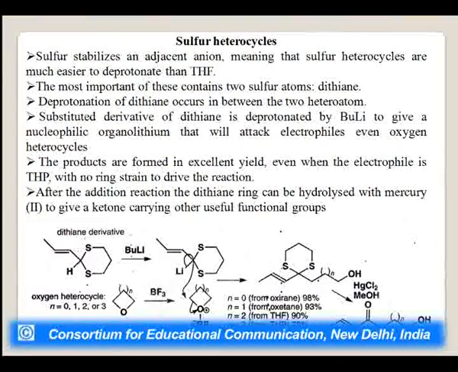So this kind of addition product will form in excellent yield even when the electrophile is THF, tetrahydrofuran, with no ring strain to drive the reaction. After the addition reaction, the dithiane ring can be hydrolyzed with mercury to give a ketone. You can see over here this compound, when reacted with mercury chloride and methanol, will give you this kind of product, a ketone carrying other useful functional groups, and we have stated this is an alcoholic group.